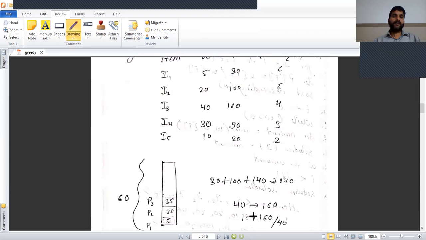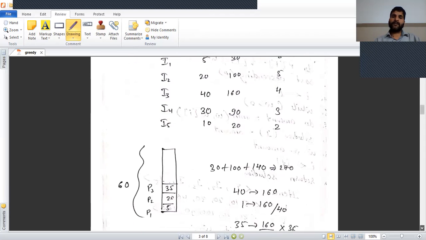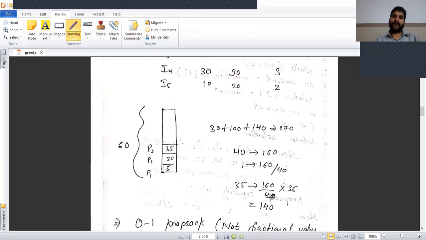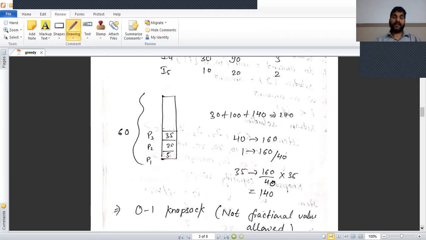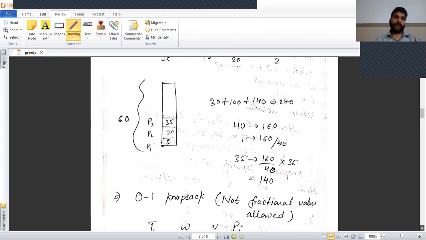According to this, if weight equals 40, profit is 160, and if weight equals 1, profit is 160 upon 40. If weight equals 35, the profit is 160 upon 40 multiplied by 35, equal to 140. This is the fractional knapsack example. If we solve the problem using the 0-1 knapsack problem, then we cannot use fractions, we use only integer values.